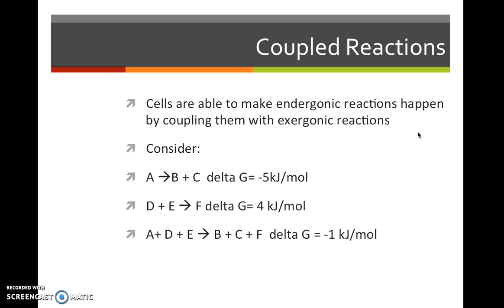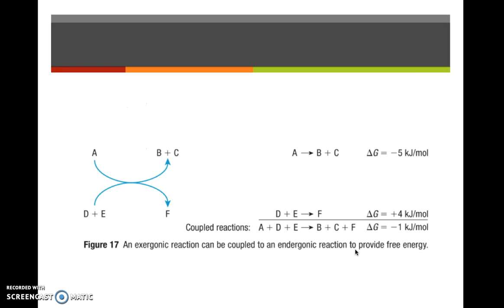Sometimes cells are able to make these endergonic reactions go by coupling them with exergonic reactions. So for example, if you have this reaction, it releases some energy. This reaction needs some energy, but if you put them together, it'll actually make both reactions go, with a little energy released afterwards. This is just a different way of showing the same thing.